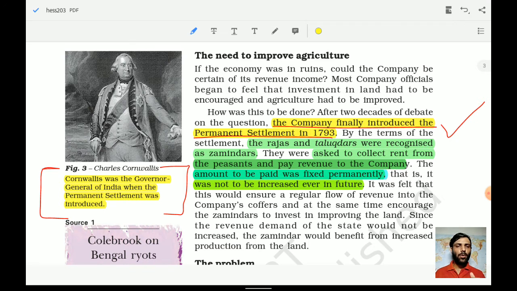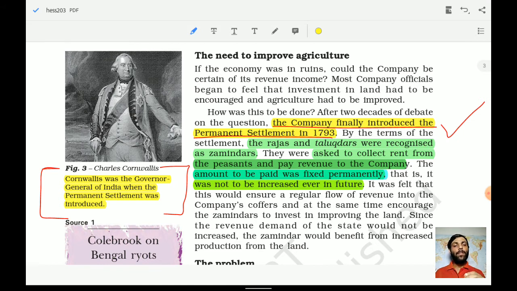Why did they think to do such a thing? Because they felt that it would ensure a regular flow of revenue, and these zamindars who had been given the chance of controlling all those areas and collecting the revenues would also put in their efforts, since they would also get some money. But it was not happening.